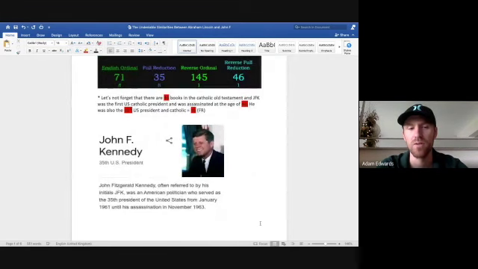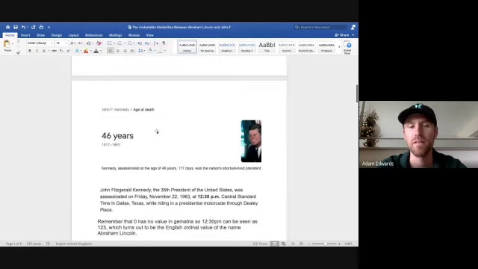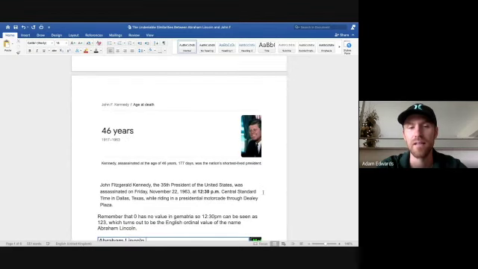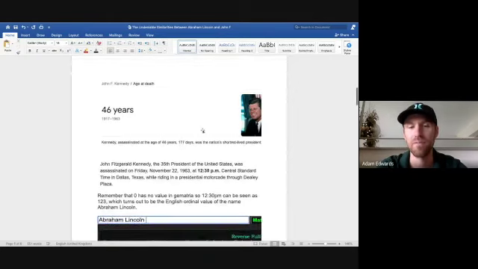Confirmation here, John F. Kennedy, or John Fitzgerald Kennedy, often referred to by his initials JFK, was an American politician who served as the 35th president of the United States from January 1961 until his assassination in November 1963. Here he is, died at the age of 46 years old in 1963. Kennedy assassinated at the age of 46 years, 177 days, was the nation's shortest lived president. I will discuss the number 177 later and why it's significant and why they have to tell you how many days it was.